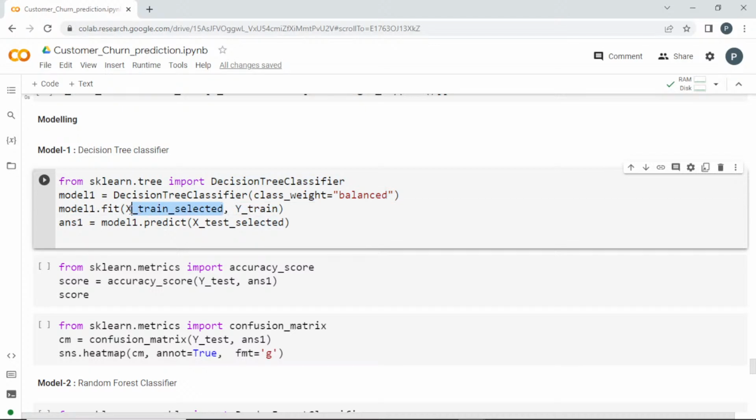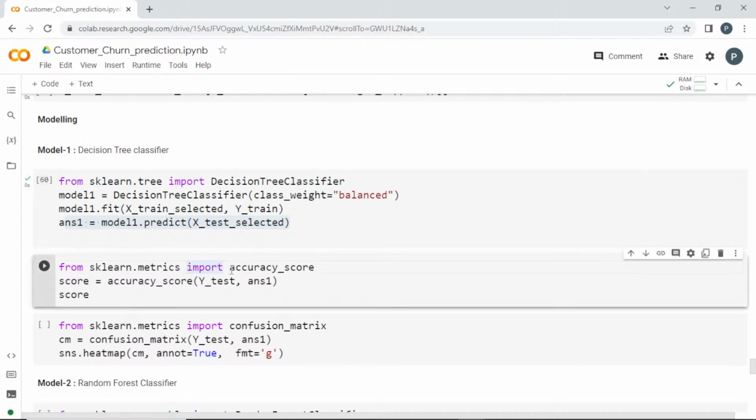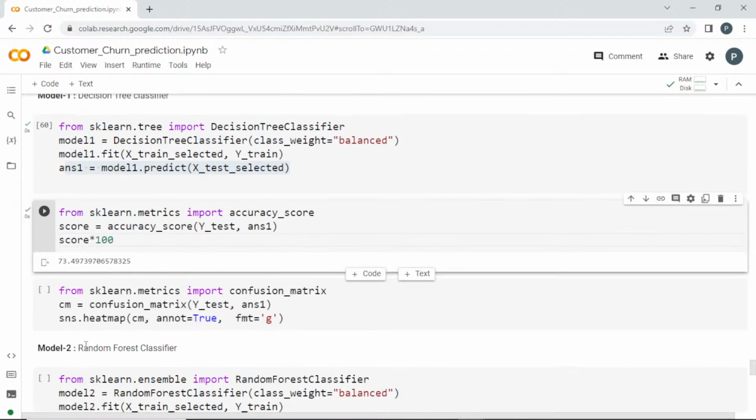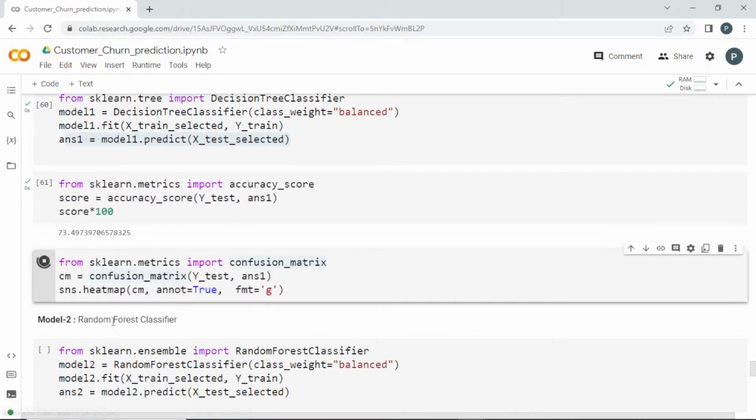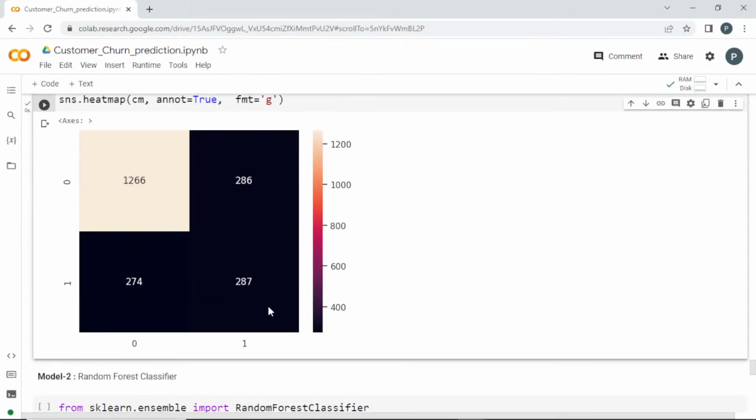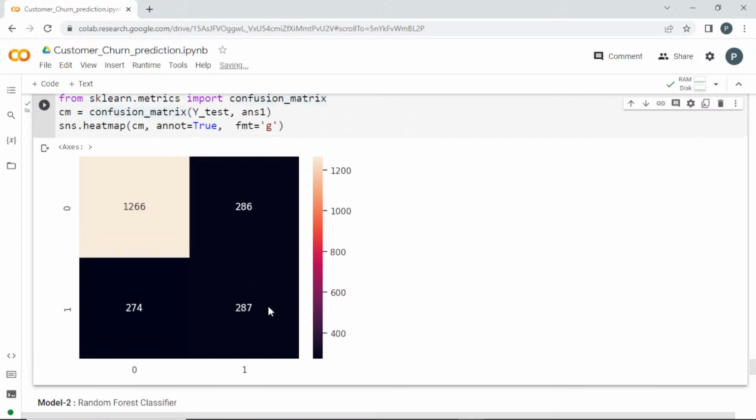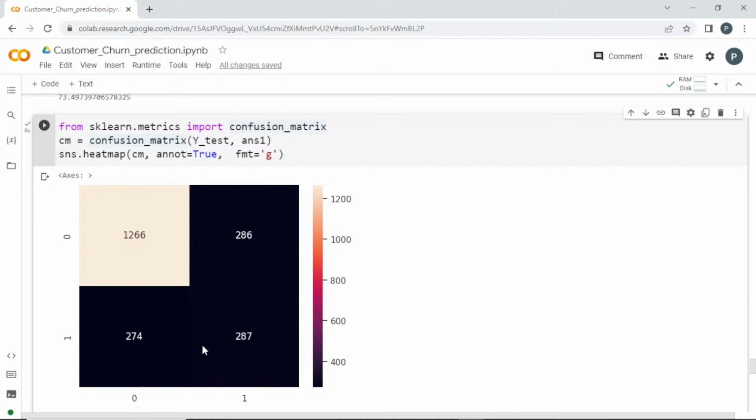Here the selected columns alone along with the output, and I am asking it to predict. Fitting is the training part, this is the prediction part, and it is stored in answer 1. And using sklearn accuracy score, I am passing the original value and the answer predicted by the machine, and I'll multiply it by 100 so that we can visualize the percentage. So this model is 73% accurate. And you can get a confusion matrix also. Clear? This many are correctly predicted and this many are correctly predicted, and these four are wrong predictions.